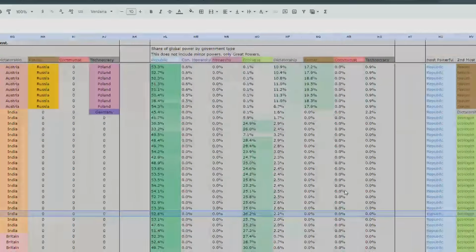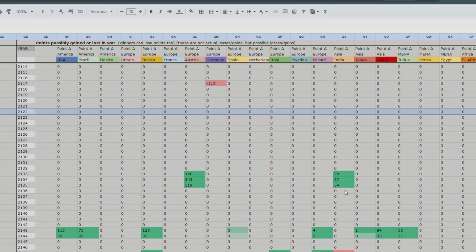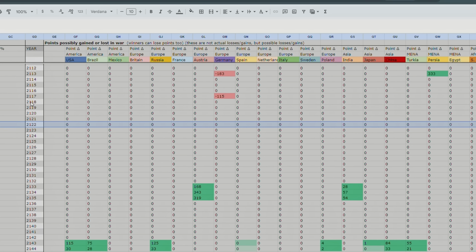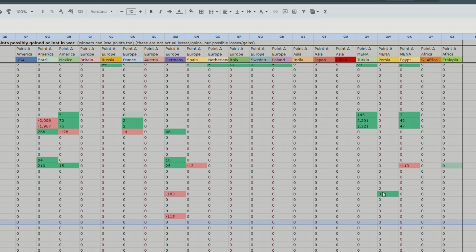Instead we have Turkey versus Persia, 2 democracies, 2 republics, fighting for control of the Middle East. Okay, then we can scroll over here and see if there are any wars. So there's no wars actually, it's a time of peace. So Persia is just doing much better than Turkey for whatever reason, economically better, scientifically better, and it just surpasses Turkey.